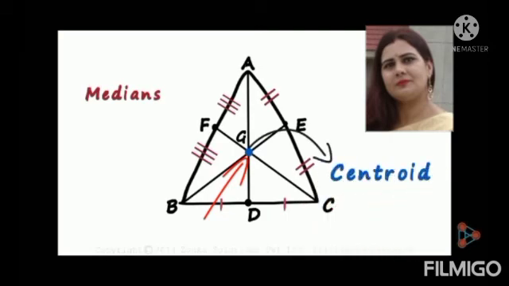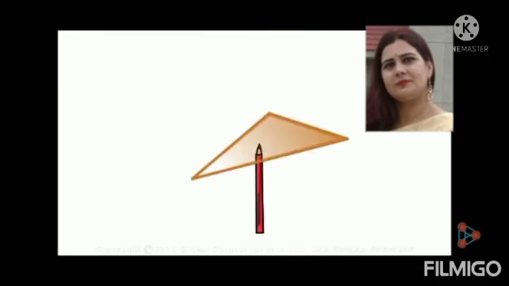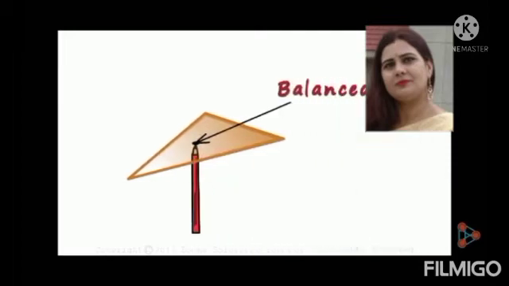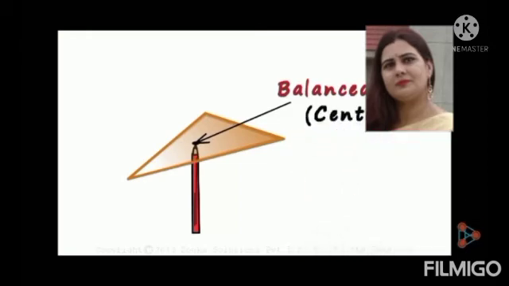Of all the centers of a triangle, the centroid has the most number of applications in real life. Suppose you have a pencil on which you wish to balance a triangular shaped cardboard. You will observe that there is exactly one point at which this will happen. There's only one point at which it will be balanced, and that point will be the centroid of that triangle. It will always be balanced at the centroid.